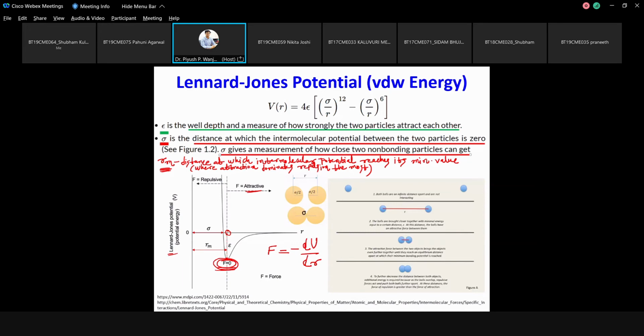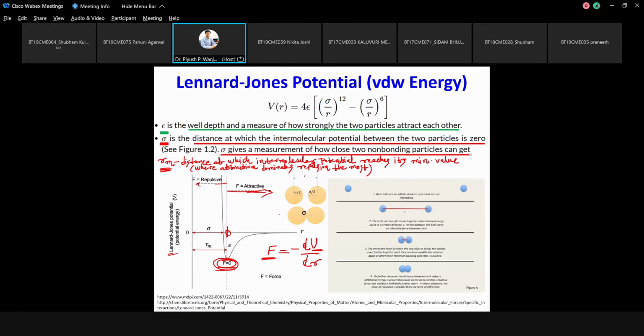At equilibrium position the force is 0. Now after this particular point of Rm, the force is going to be attractive, and before this point the force is going to be repulsive. So you should try to distinguish between force and what exactly the potential is.